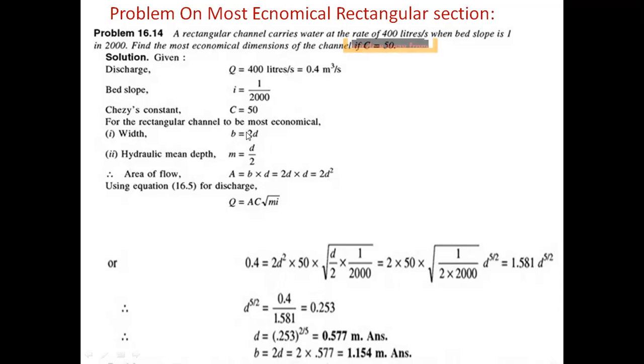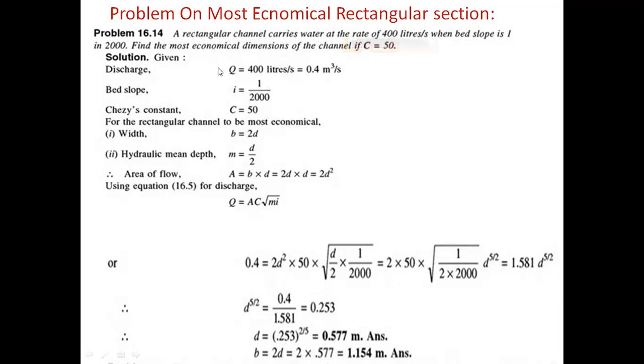By these conditions, for the most economical rectangular channel, we have the conditions: width b equal to 2d, hydraulic mean depth m equal to d by 2. These are the conditions for the most economical rectangular channel. By these values, we need to find the dimensions of the economical section.